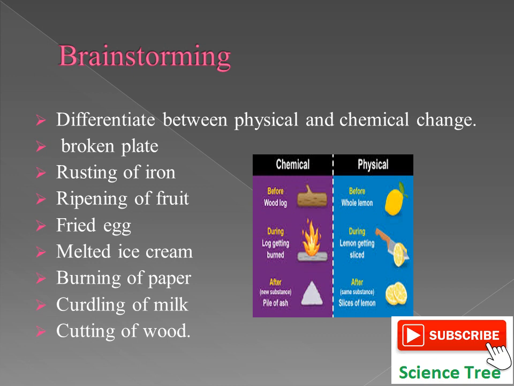No. So it's a chemical change. Curdling of milk is a chemical change, because once the milk gets curdled, it can never be milk again. Cutting of a wood. If we cut a wood, we get a piece of wood. This is not a new substance. So it's a physical change.